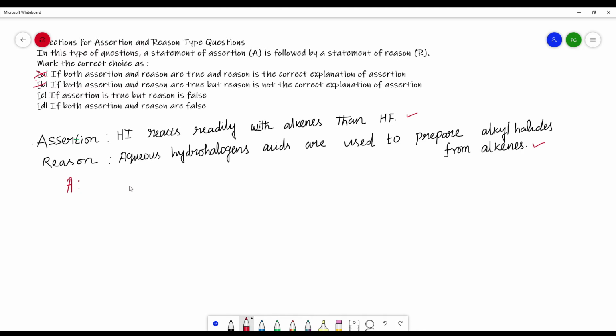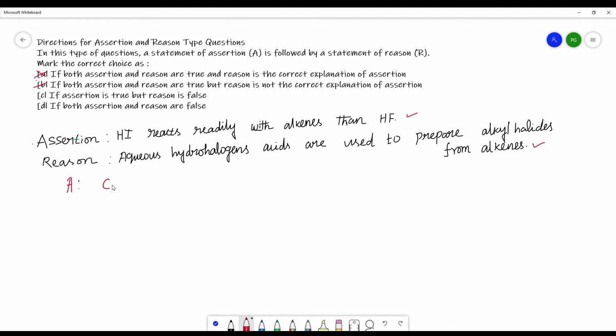What is given? HI reacts readily with alkenes, then HF. First, let us check HI. What is an alkene?